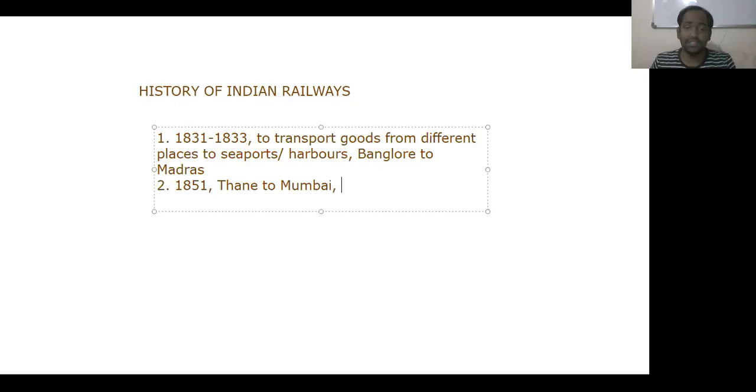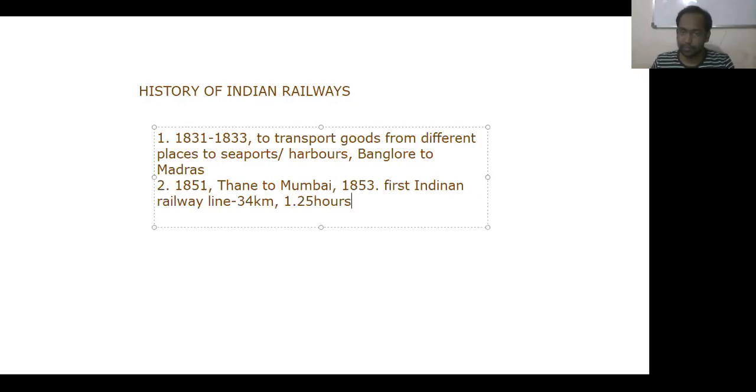Understand? And this construction was completed in the year 1853, and this was the first Indian railway line. We have already discussed that its length was 34 kilometers and its time was 1.25 hours. Okay, and it contained one engine and four coaches.